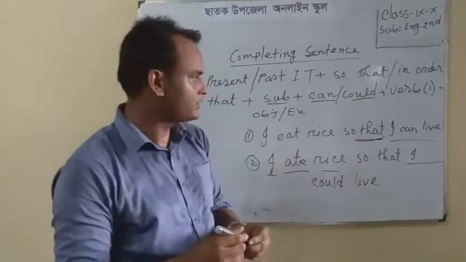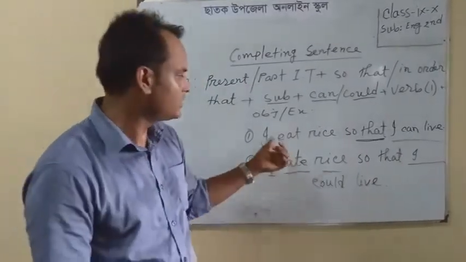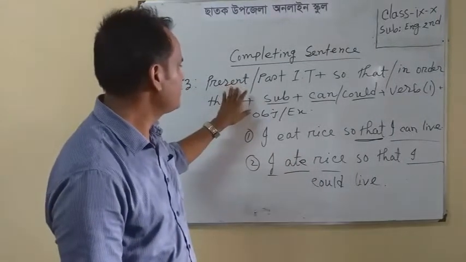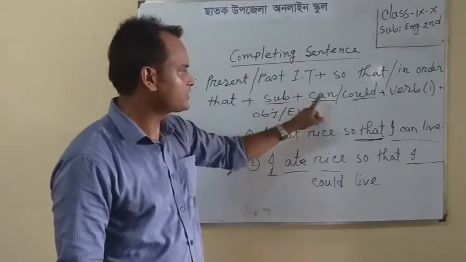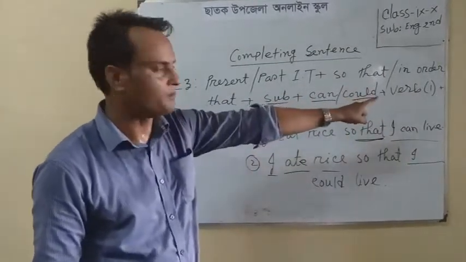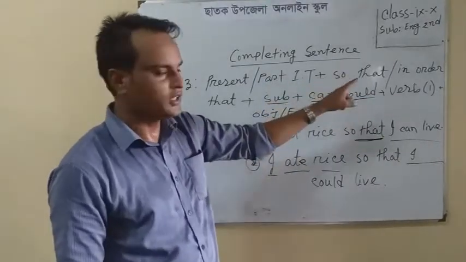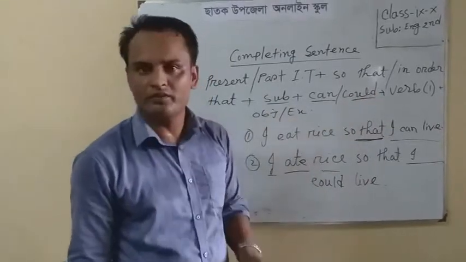I think these two examples are so easy. Just remember, if the sentence starts with present indefinite tense and the conjunction is "so that", then we shall complete it with subject plus can plus present form of verb. If the sentence starts with past indefinite tense and the conjunction is "so that", then we shall complete it with subject plus could plus present form of verb.